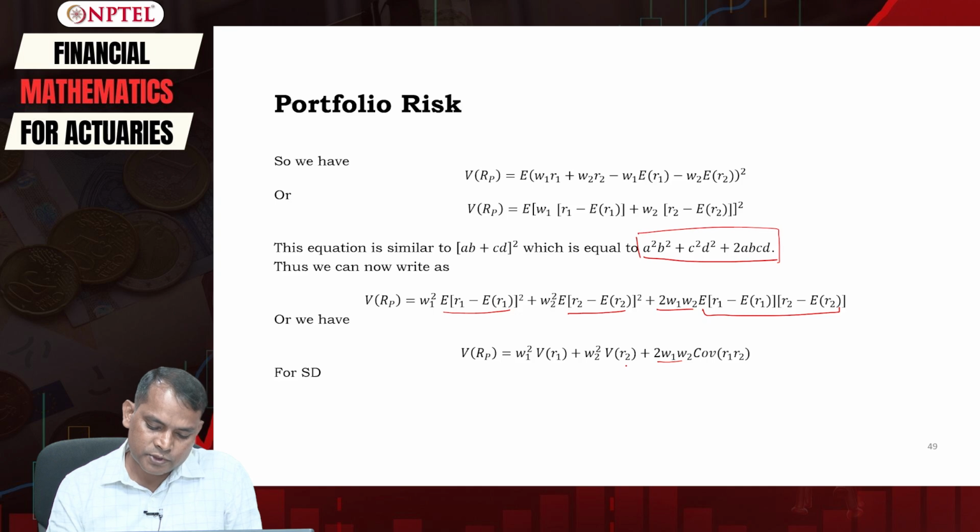In terms of standard deviation, we will simply take the square root of it.